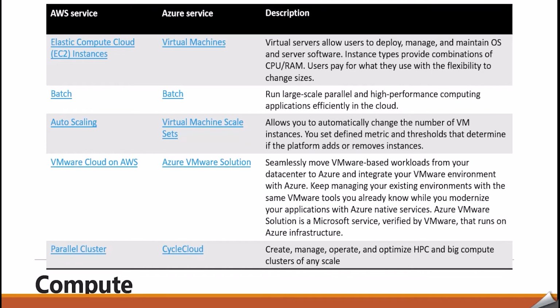Now, VMware Cloud on AWS and Azure VMware Solution. These services seamlessly move VMware-based workloads from your data centers to Azure and integrate your VMware environment with Azure. The same can be done with AWS as well. Keep managing your existing environments with the same VMware tools that you already know while you modernize your application with Azure native services. Azure VMware Solution is a Microsoft service verified by VMware that runs on Azure infrastructure.